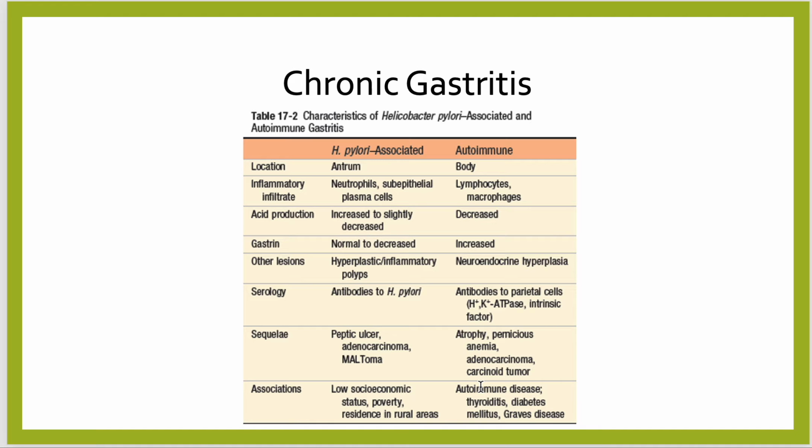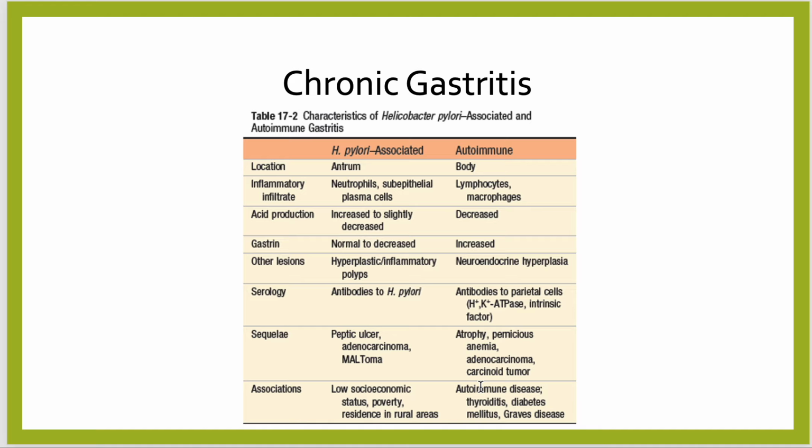So due to the absence or reduction in acid production, there is a stimulation of gastrin release, resulting in hypergastrinemia and hyperplasia of G cells in autoimmune gastritis.